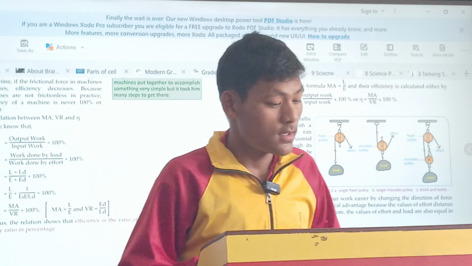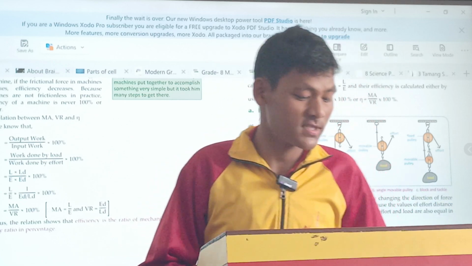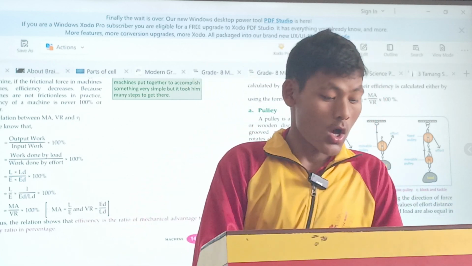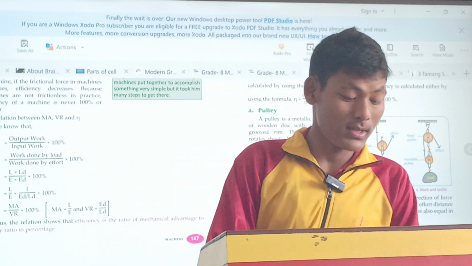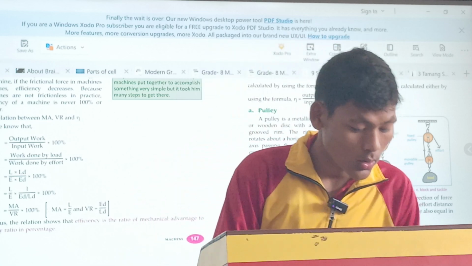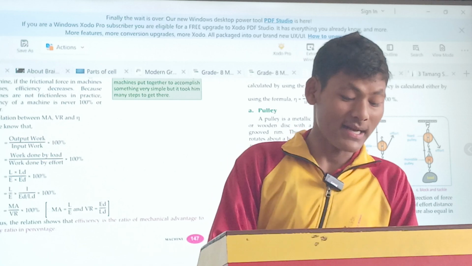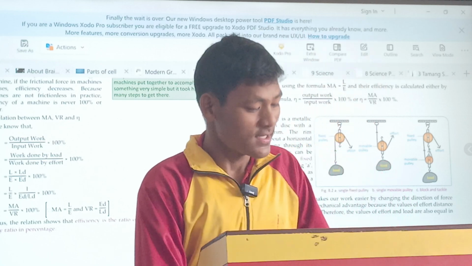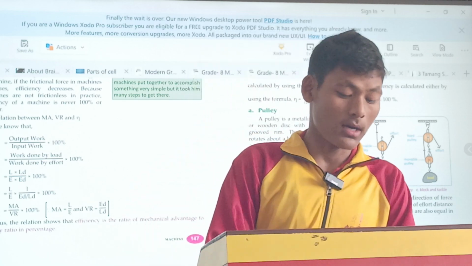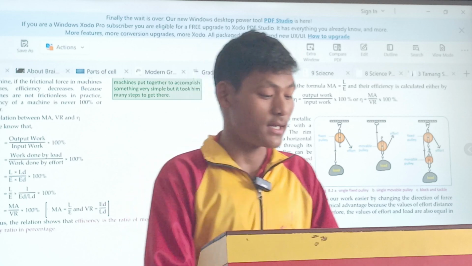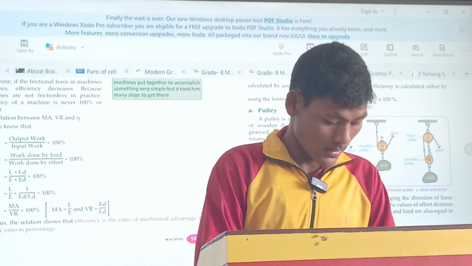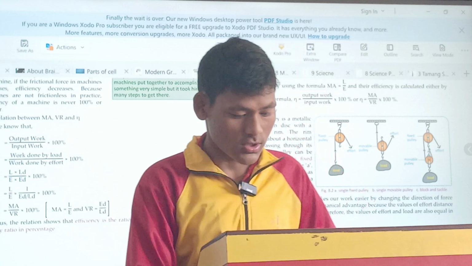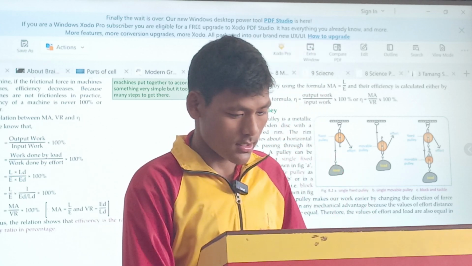And the next machine there is pulley. A pulley is a metallic or wooden disc with a grooved rim, and it can be classified as a single fixed pulley, single movable pulley, and block and tackle pulley. And here are numerical problems about pulley.